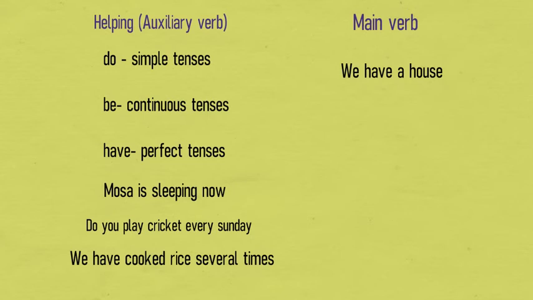Now we will discuss main verbs. We have a house. In this sentence, have is the main verb. So be, do and have can also play the role of a main verb in a few cases.